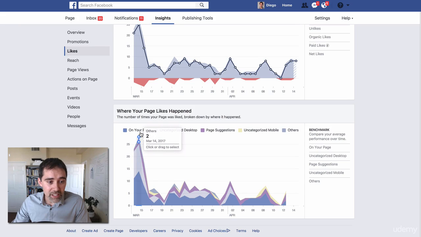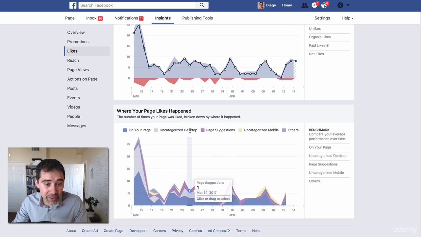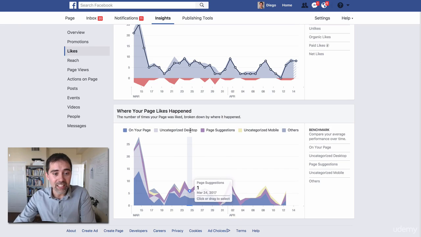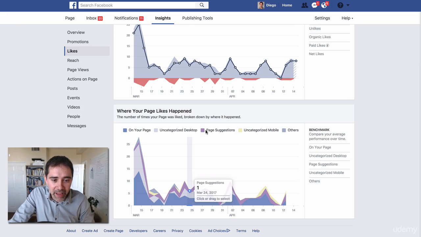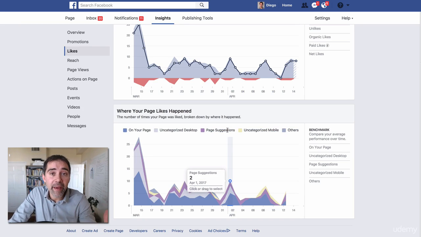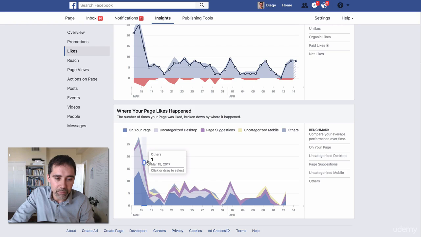So on your page, you have uncategorized desktop. I don't know what that is. I tried to figure that out with Facebook. Nobody knows. If you know, please send me a message with the answer for that. Page suggestions, Facebook suggests pages to an audience, to people that are not your fans, people that may be interested in your specific page. So when they like through a Facebook suggestion, you have this color, the purple color. And uncategorized mobile and others.